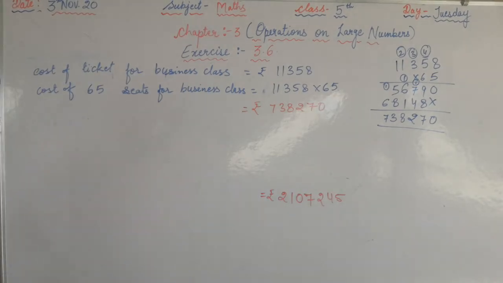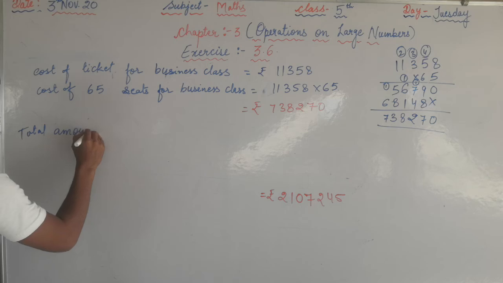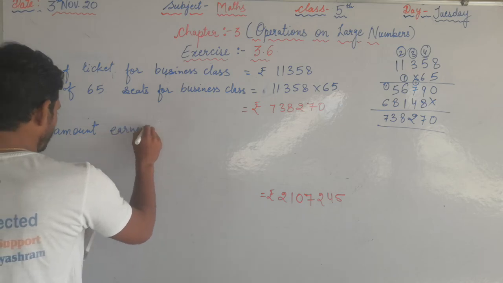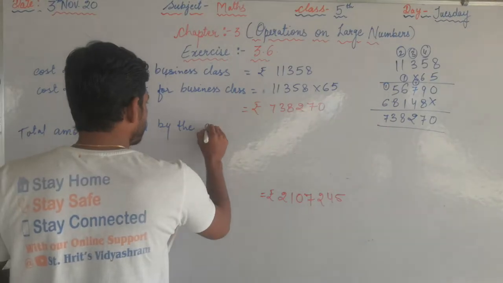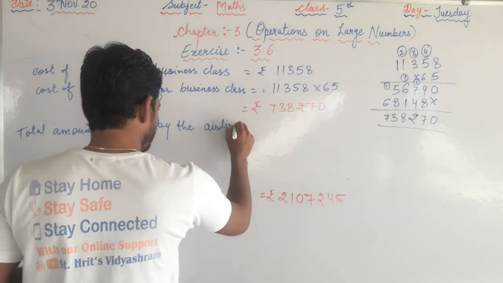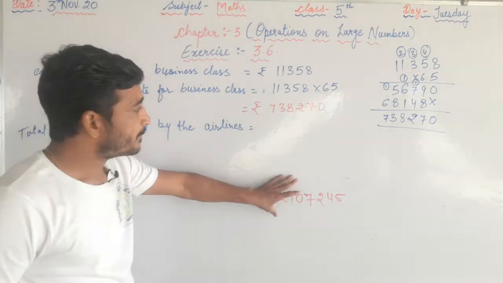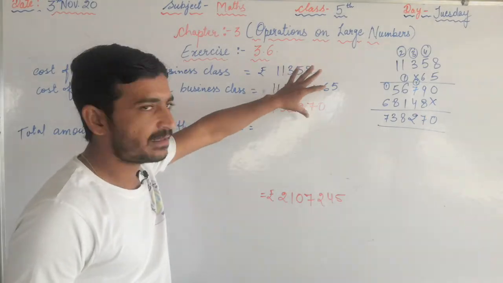Now see here, the total amount of money earned by the airlines equals, for the total what you have to do: this is the amount earned by the economy class, and this amount is earned by the business class.